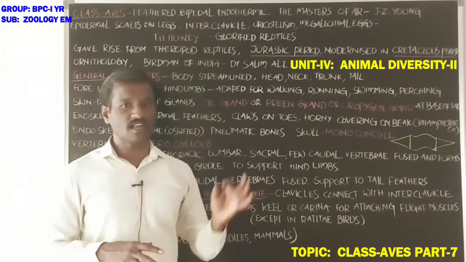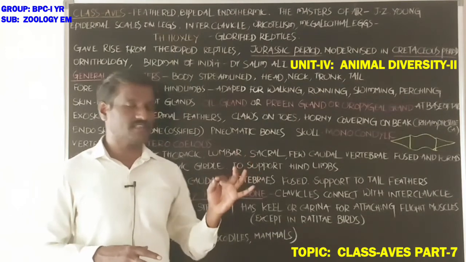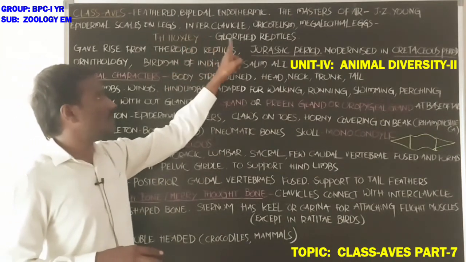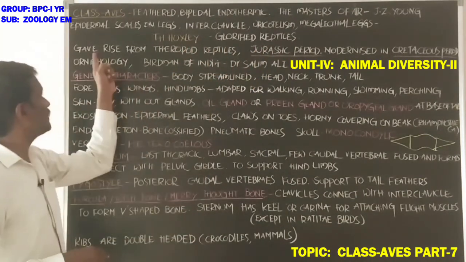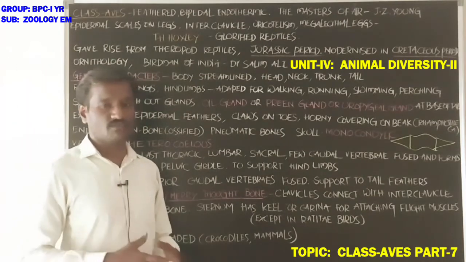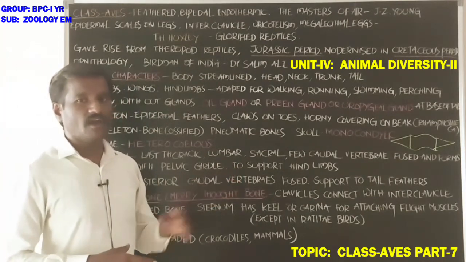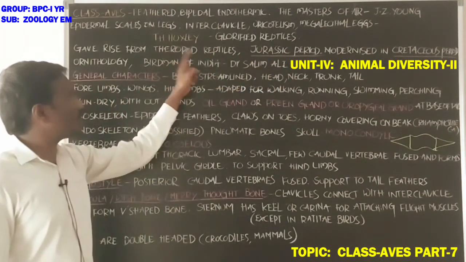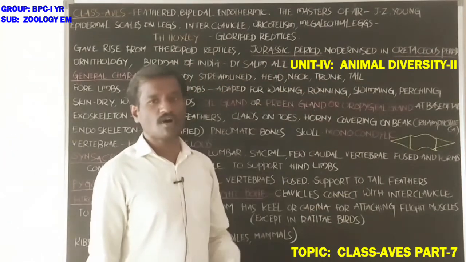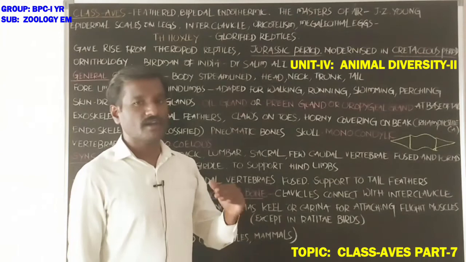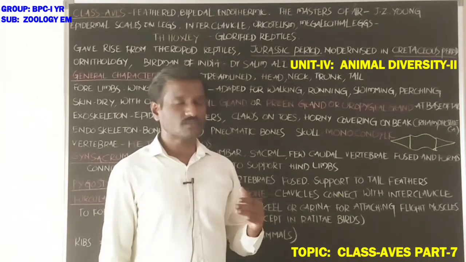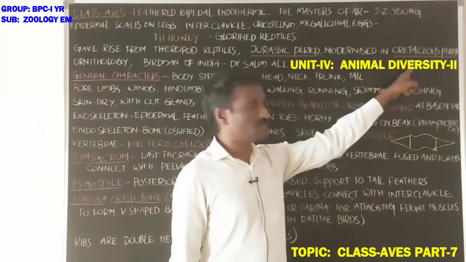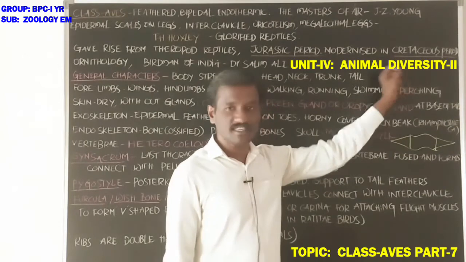So T.H. Huxley described them as glorified reptiles. Next, birds gave rise from the theropod reptiles during the Jurassic period. And these birds later modernized and diversified into a large group of animals in the Cretaceous period.